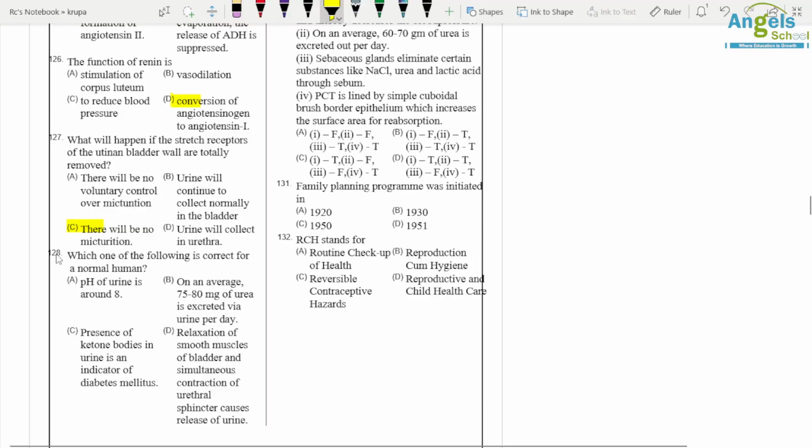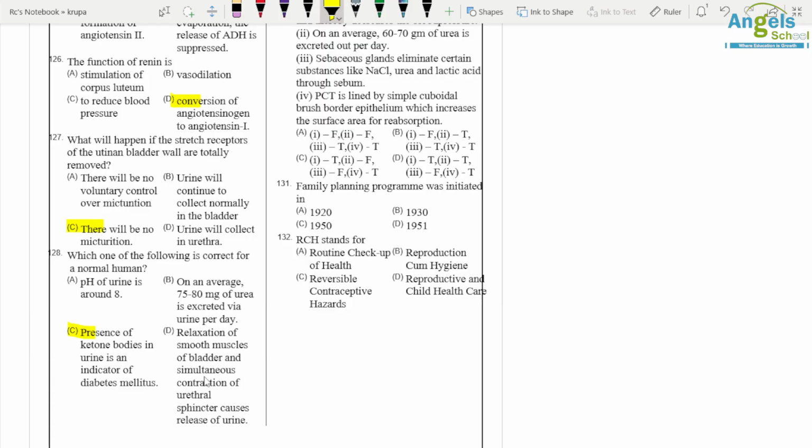Question number 128. Which of the following is correct for a normal human? Presence of ketone body in... Which of the following is correct for a normal human?